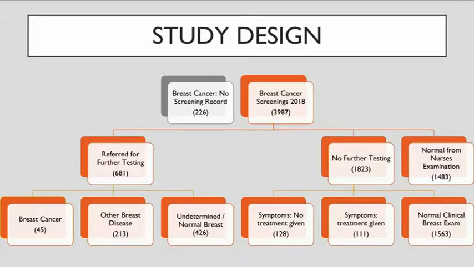The first arm focused on women who came to the breast cancer screening clinic, so about 4,000 patients, and they were grouped into people who were referred for further testing, not referred for further testing, and women who were normal from the nurse's breast exam. I didn't include the third category in my analysis because they had no clinician notes indicating their referral status, but after talking to one of the doctors at ORCI, I learned that these patients did in fact have normal breast exams, but the information wasn't uploaded into the EMR, which my colleagues mentioned before is one of the discrepancies.